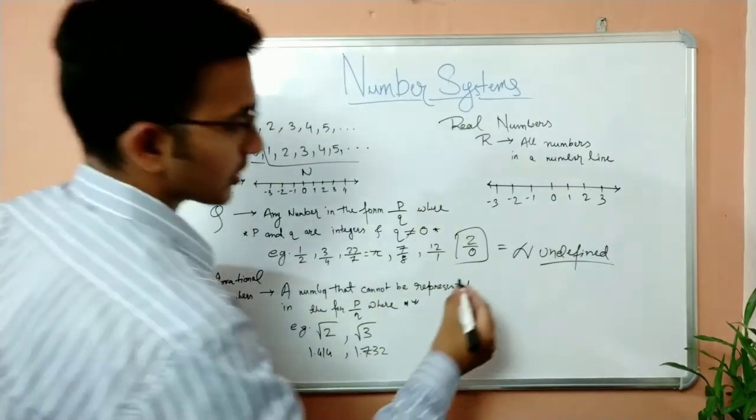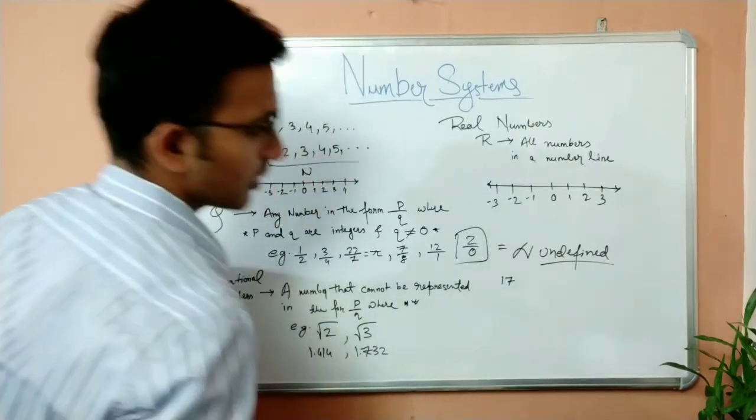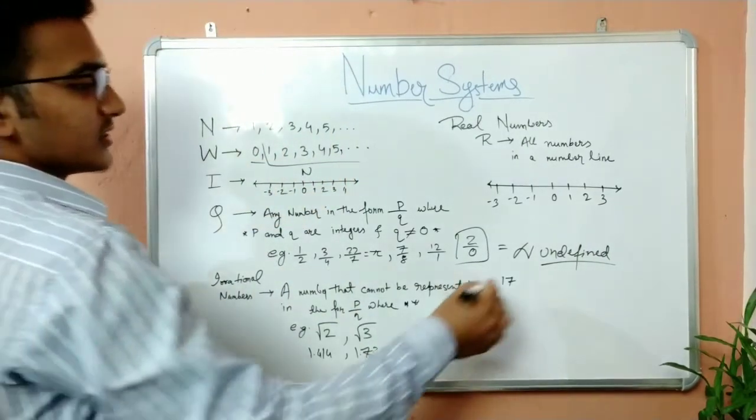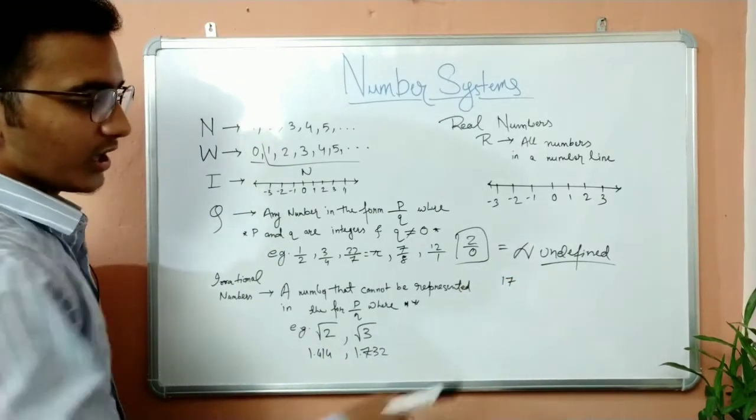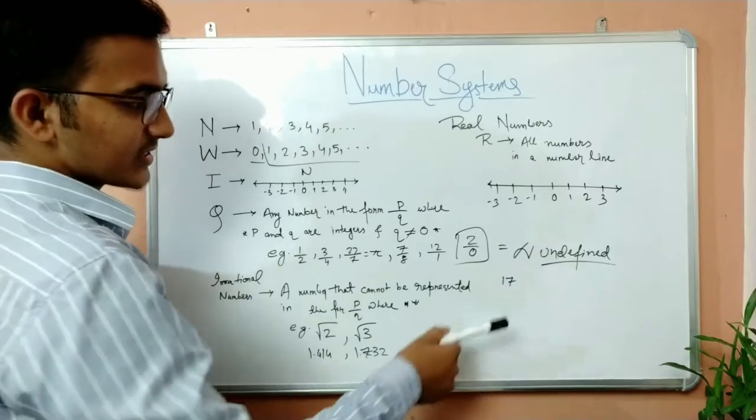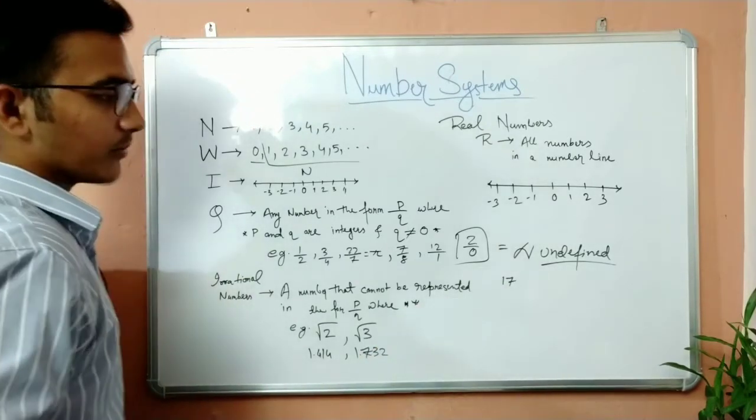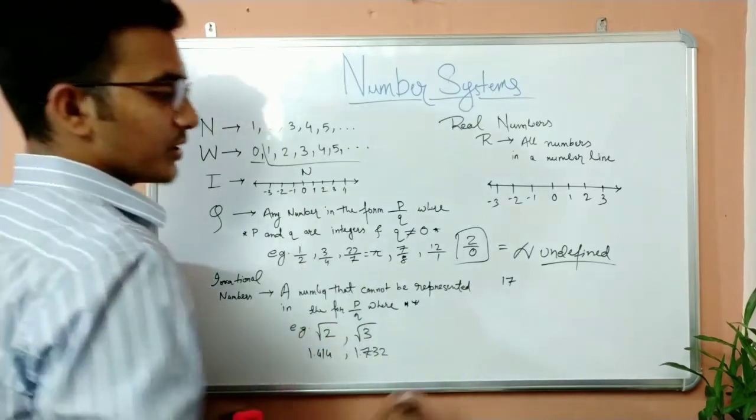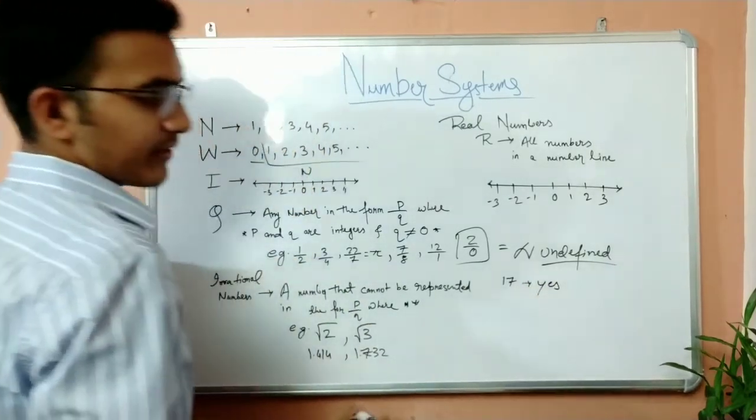You might get a question like this. Suppose you get a question 17. Now, you're told, is this a rational number? What will be your answer? Comment down below. Is 17 a rational number? The answer is yes. 17 is a rational number. Why?